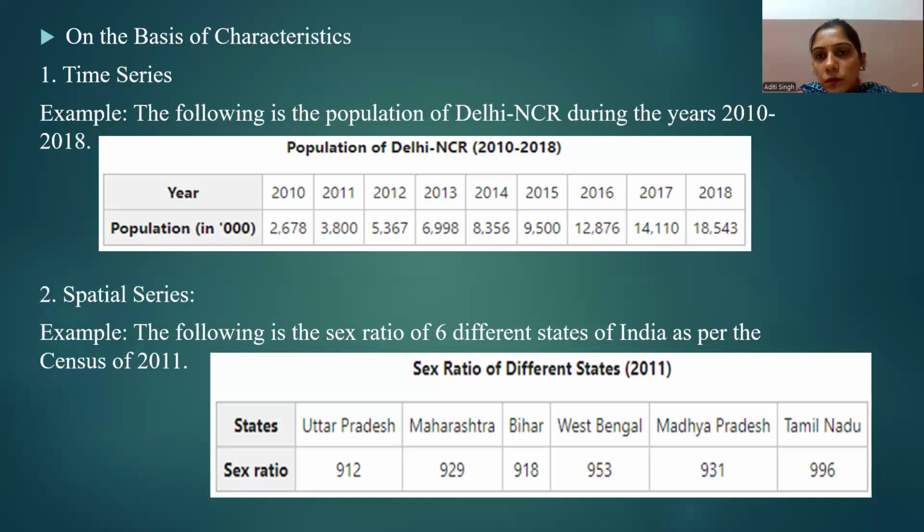Suppose we have to regularly check our weight or our height for a number of months. So we can create a chart for every